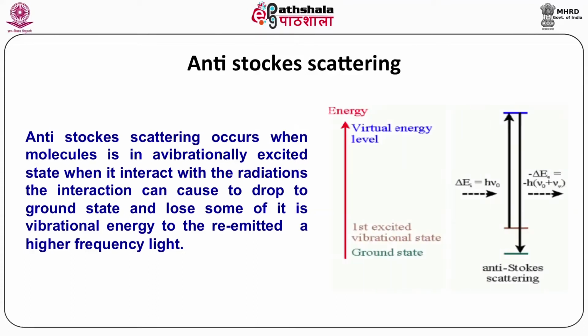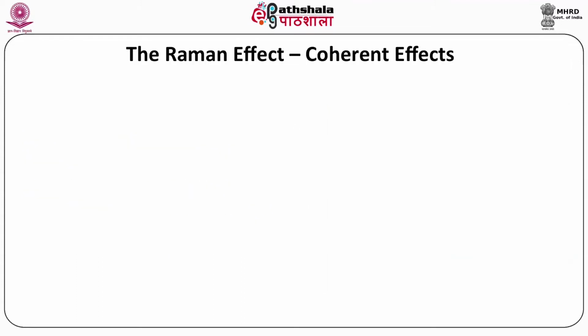You can see here the energy diagram of the anti-Stokes scattering, in which the ground state, first excited vibration state, and the virtual energy level show a remarkable difference in the energy levels between the ground state and the first excited state. Here we describe the Raman effect as a coherent effect.